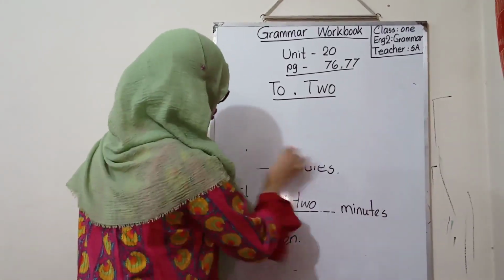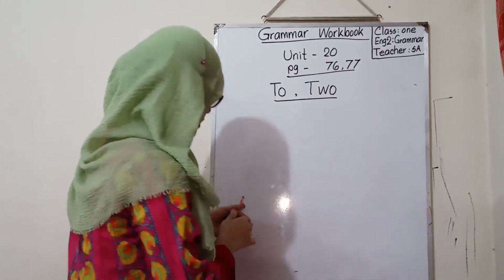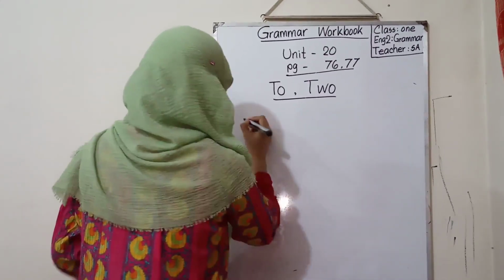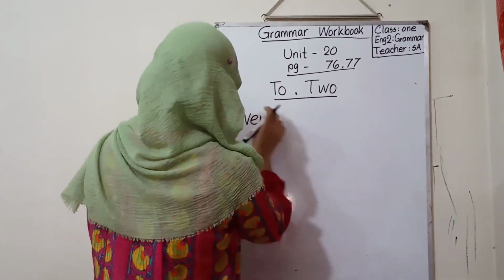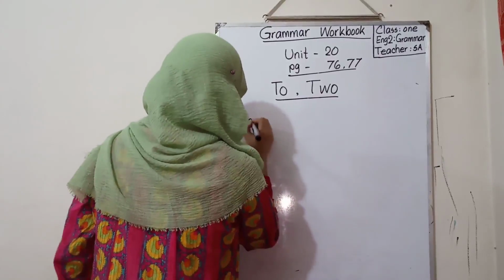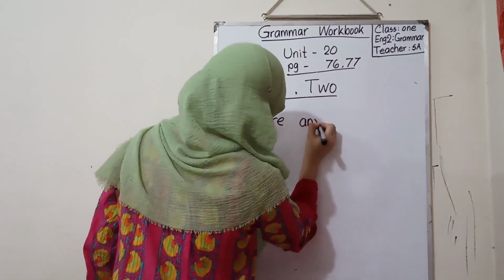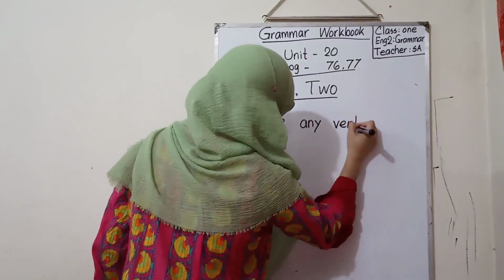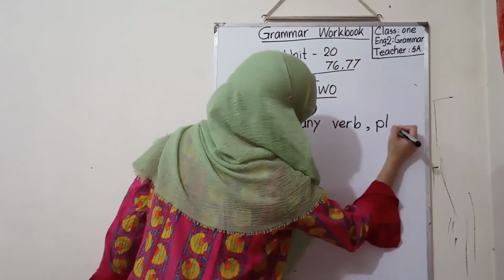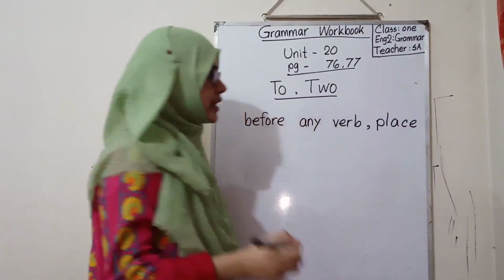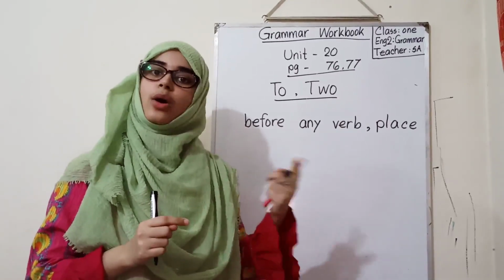So in short, I will show something to understand it clearly. When there is a verb, it will be to before the verb, or it will be a place name. And look carefully, when there is a place, we will use an article: a, an, or the.